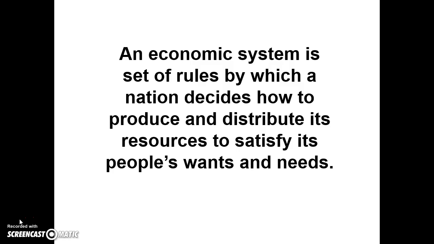It's a set of rules by which a nation decides how to produce and distribute its resources to satisfy its people's wants and needs. We see government right here in the word rules, because it's government that makes the rules and interprets and enforces the rules that does this thing.